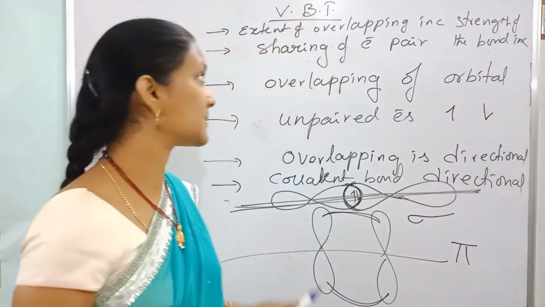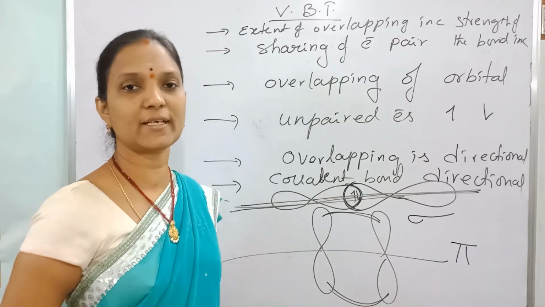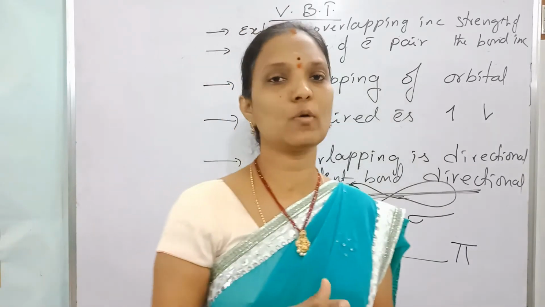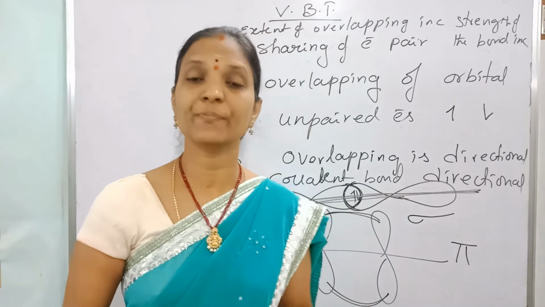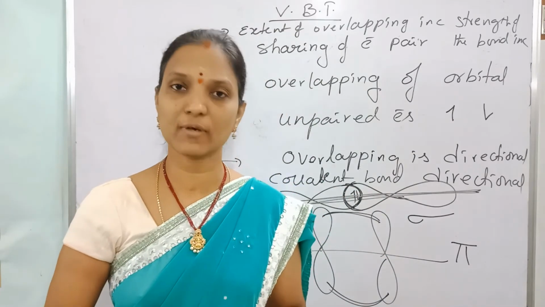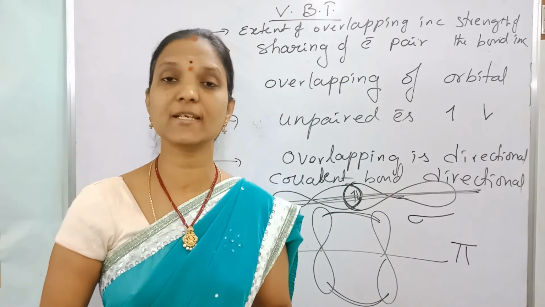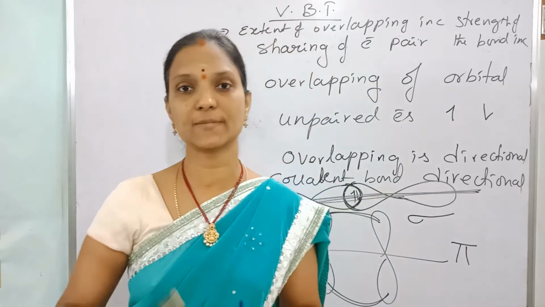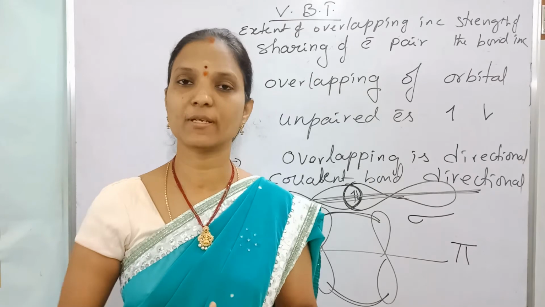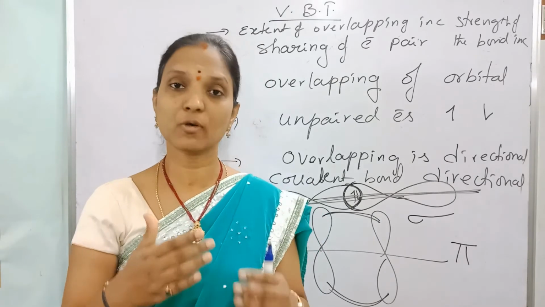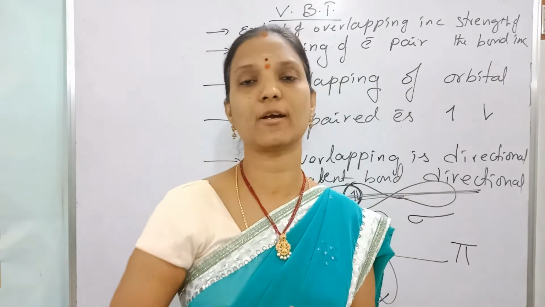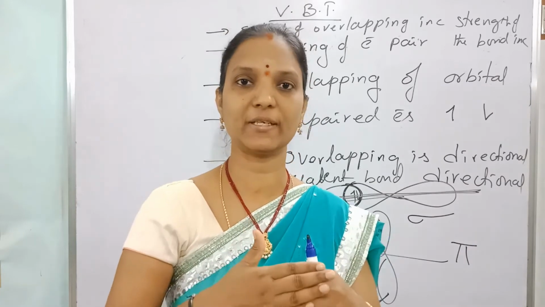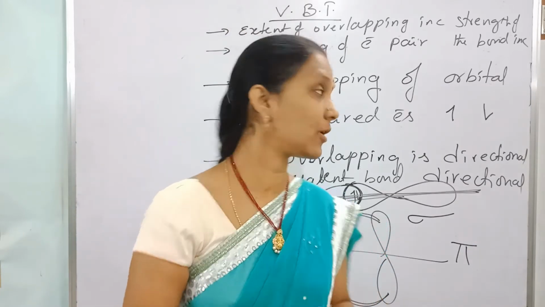Overlapping of orbitals takes place before the sharing of the electron pair during the formation of a covalent bond. Orbitals involved in overlapping must contain unpaired electrons with opposite spin only. Because of this overlapping only, sharing of electron pairs takes place. First overlapping takes place, then sharing of the electron pair.